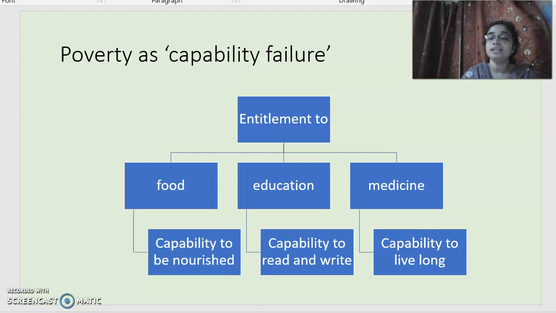Each person should have the capability to have food, education, and medicine for a healthy life. If a person doesn't have the capability to have food, education, or medicine, then it is his capability failure, and the person should be considered a poor individual. So this is called the capability approach.